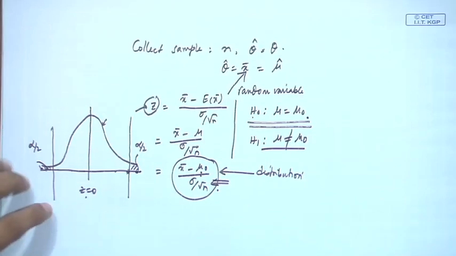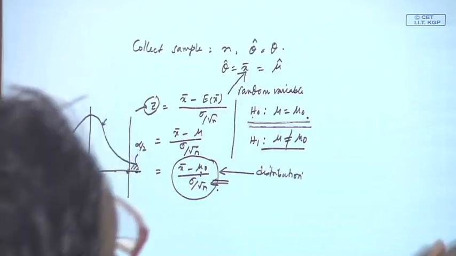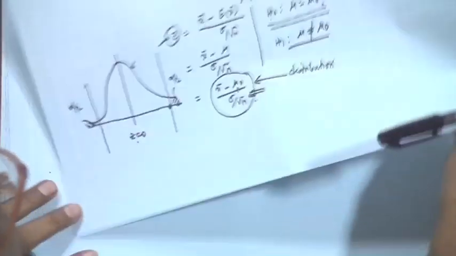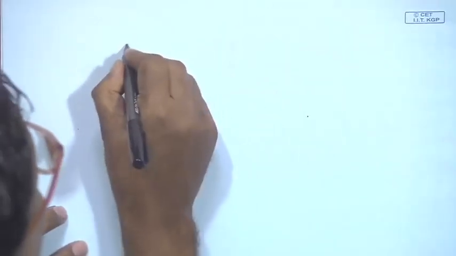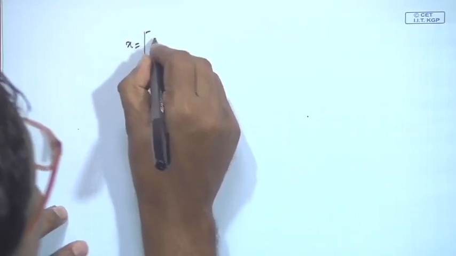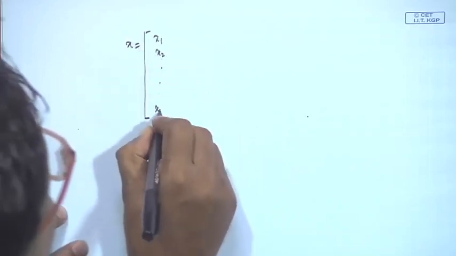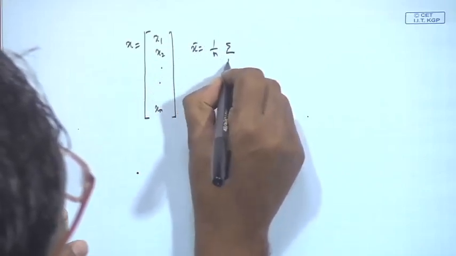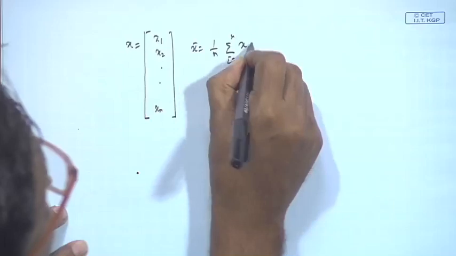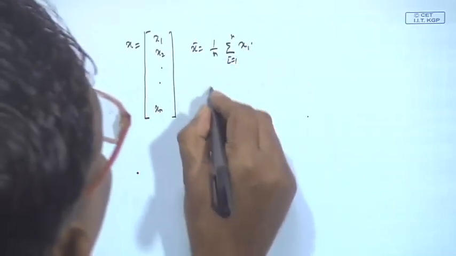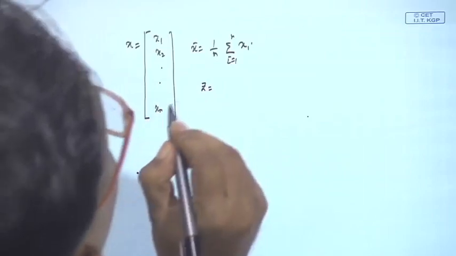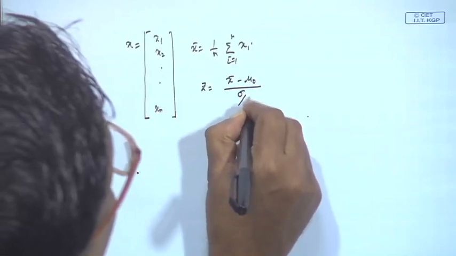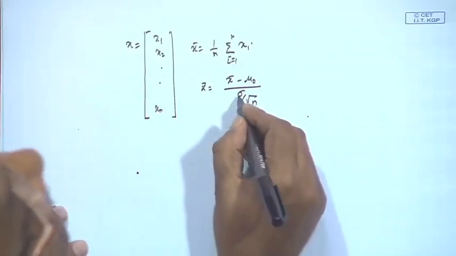Then, computationally, what will you do first? You collect data. In this particular case, what way will you proceed? You collect data for x, which will be x1, x2, up to xn, then you compute x bar, which is 1 by n, summation i equal to 1 to n of xi. Then you compute the statistic we are talking about, z, that is (x bar minus mu 0) by (sigma by root n). Now, please remember that sigma will be given.